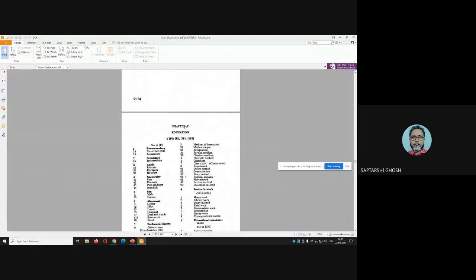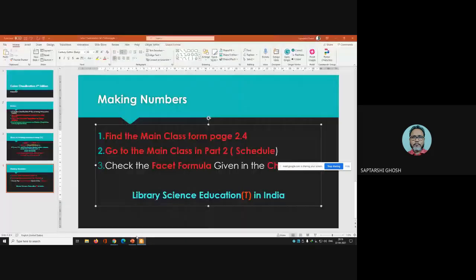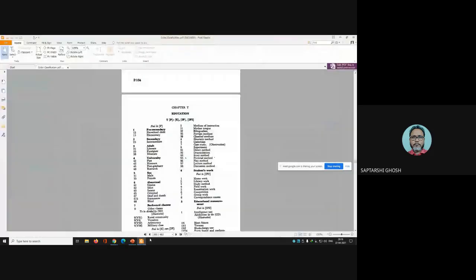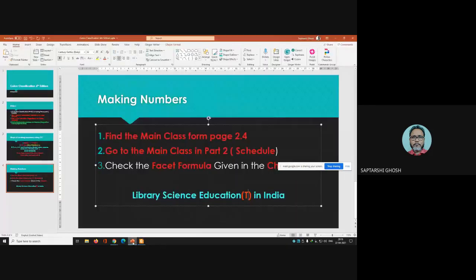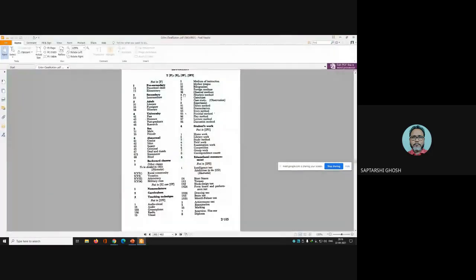And then you will get T, this is education. After education, you go to the main class in the schedule. So we got that one, that is T, education, at page 2.105. So you can write that one, T and page 2.105. So on page 2.105, you got the education.